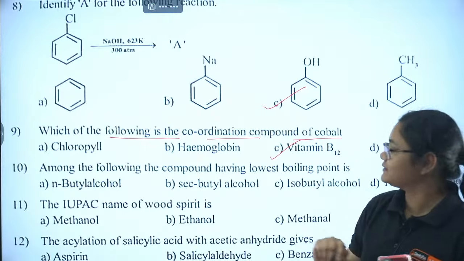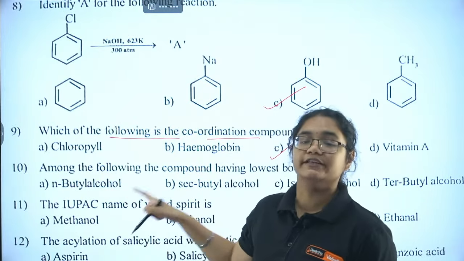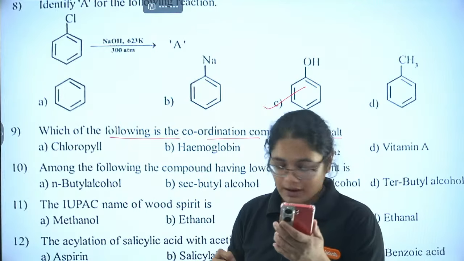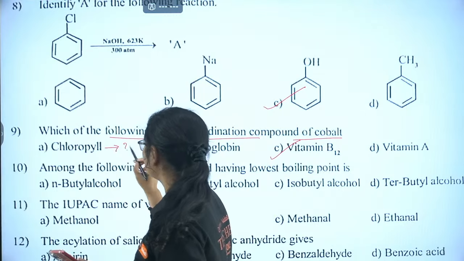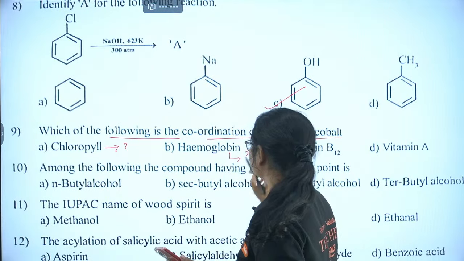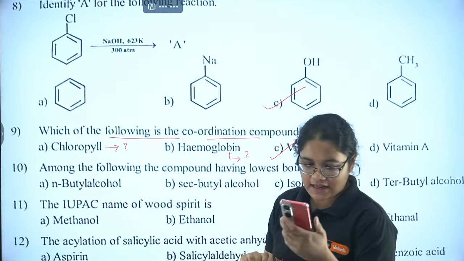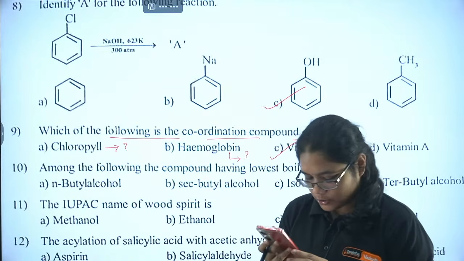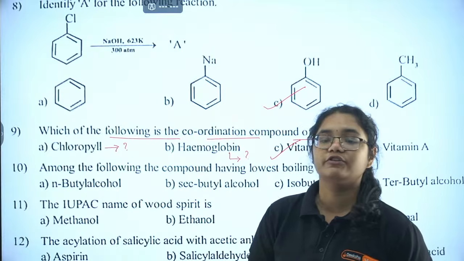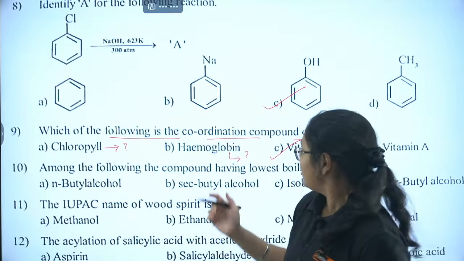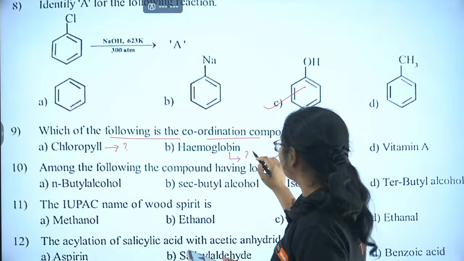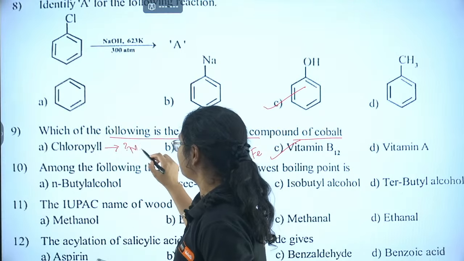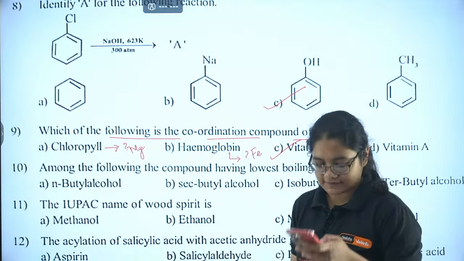Yes, vitamin B12 is correct, but you also need to tell me which metal is present in chlorophyll and which metal is present in hemoglobin. Yes, students, can you answer this? Which metal is present in chlorophyll and which in hemoglobin? Anyone knows this answer? Can you answer? Or at least hemoglobin, all of you should know hemoglobin has iron in it, right? Yes, Isha has given me the correct answer. Chlorophyll has magnesium and iron is present in hemoglobin.